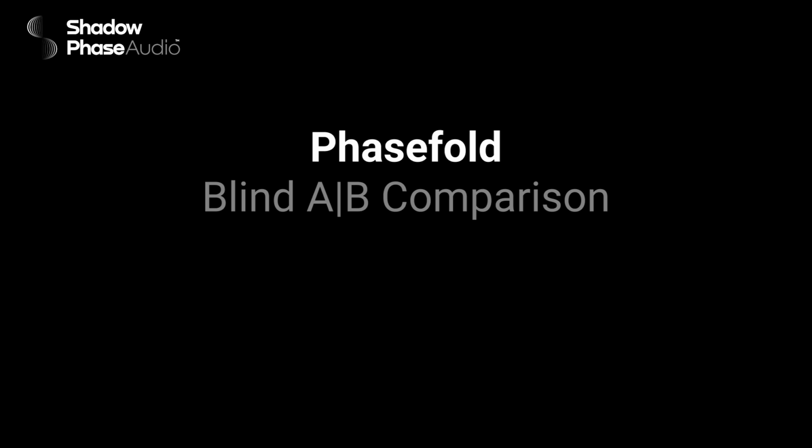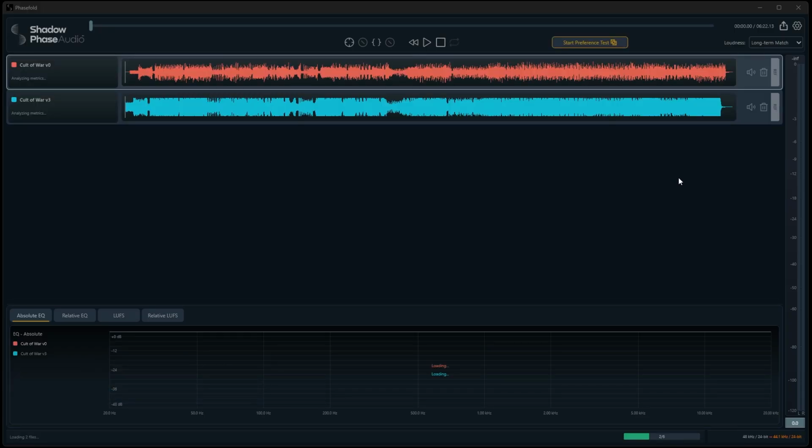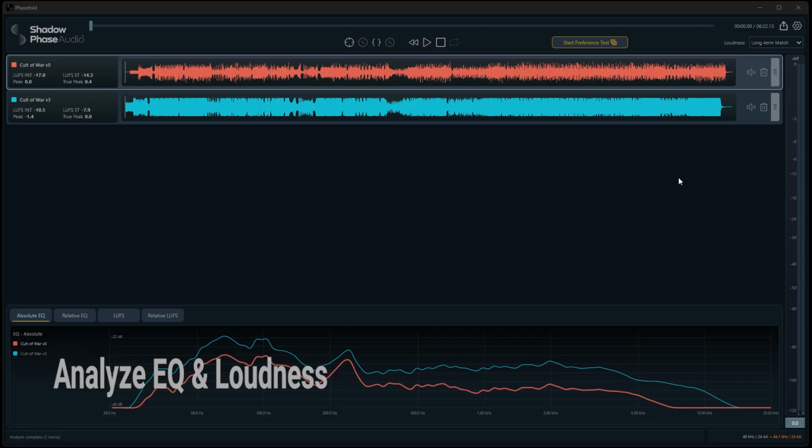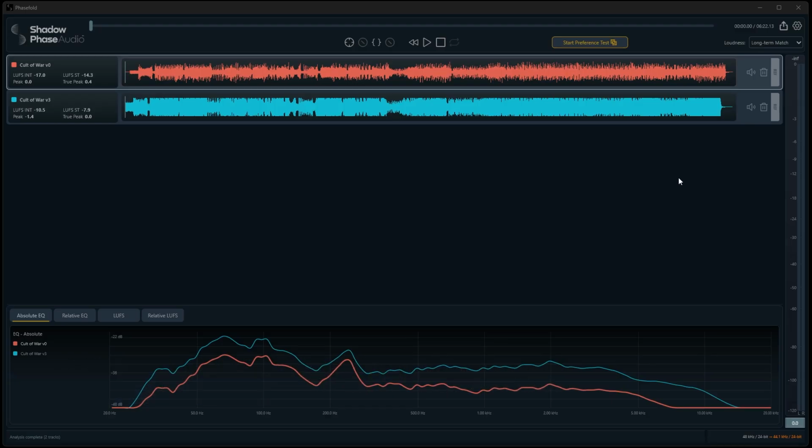Phasefold is a purpose-built audio comparison tool for mixing and mastering engineers who want faster decisions and less bias in the process. Loading files in Phasefold is simple. Just drag and drop them into the main workspace. Waveforms appear immediately, and Phasefold begins analyzing each track in the background. As that analysis completes, the track cards and analysis views update automatically.